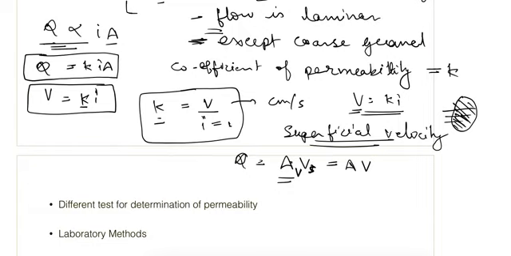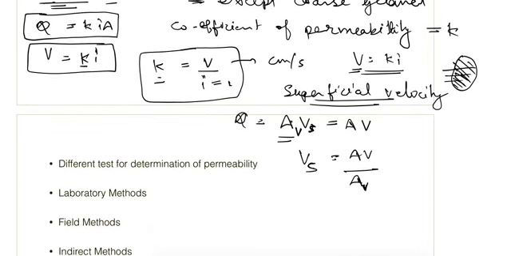So from here we can see that Vs is equal to V times A upon area of voids. In this equation we can write it as superficial velocity divided by area of the voids divided by total area. Because soil voids are very small, volume of voids is almost equal to area of voids, and total area can also be written as the total volume.